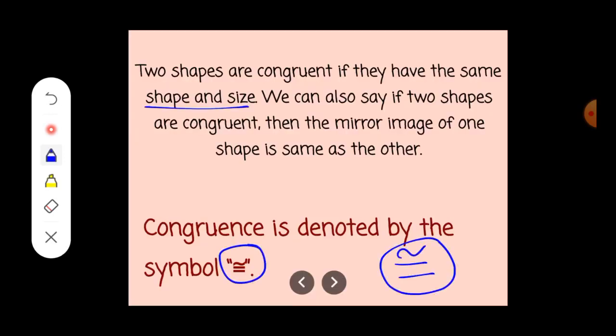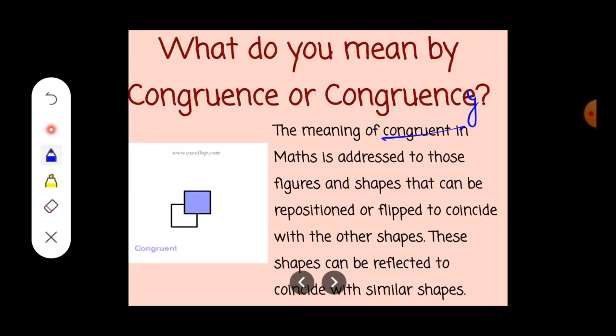Like in the previous figure, which was not a triangular figure, but in the next figure you will be able to see that. Just have a look. Here, the two triangles, when they are superimposed with each other, will overlap exactly, because they are of same shape and same size. So hence we will consider these two triangles congruent.